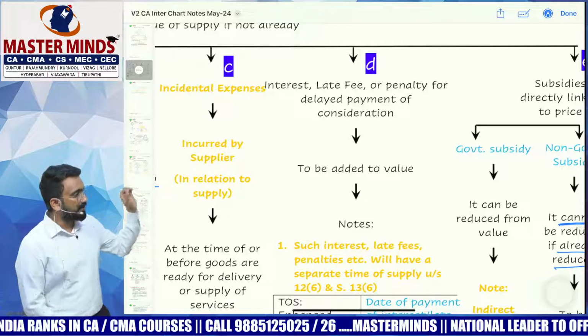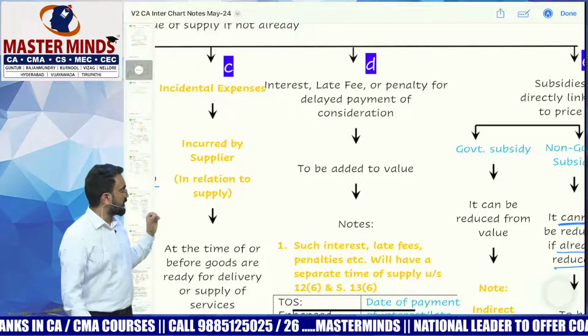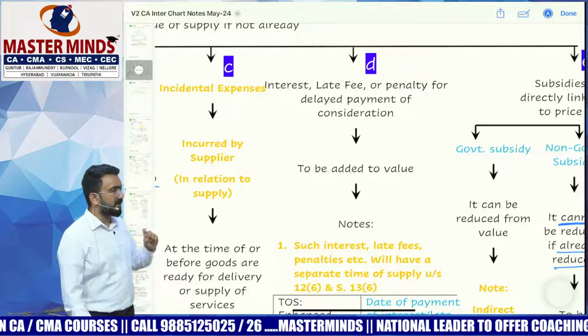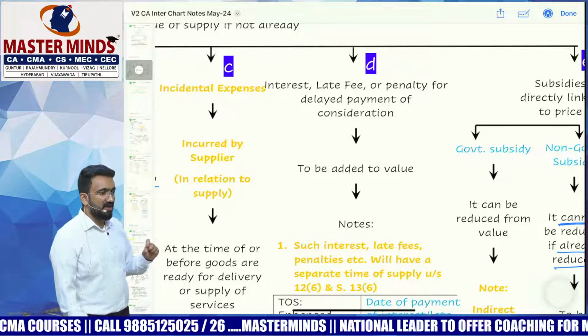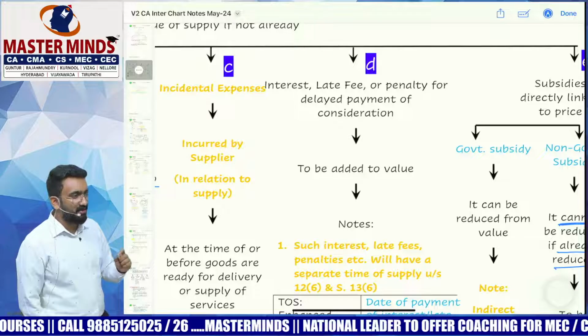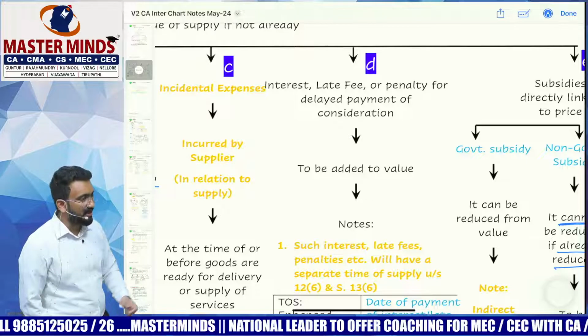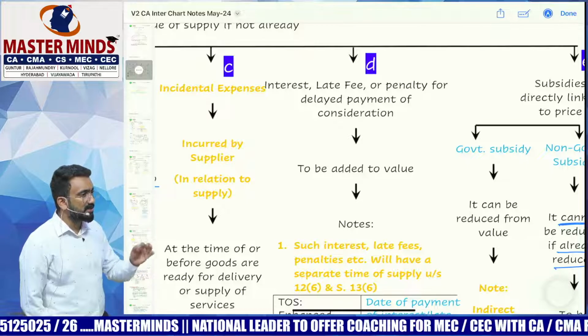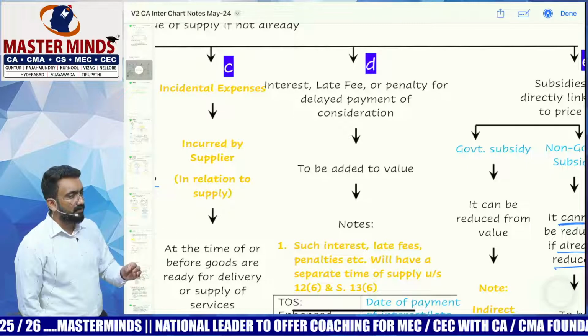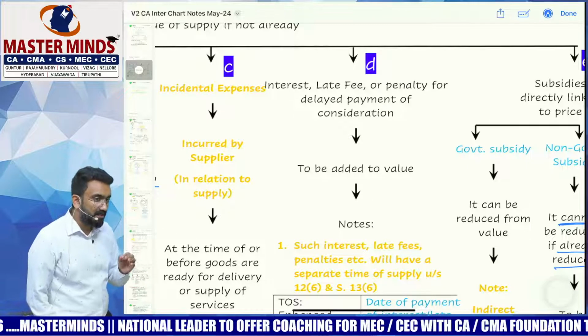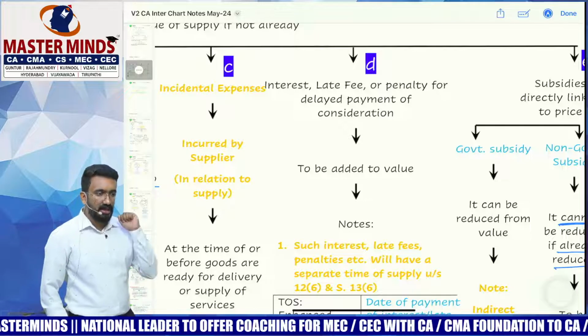No, because 15.2D says interest, late fee, penalty. They're even giving other words because the nomenclature should not be the reason why you are not including. Be it an interest, be it a penalty, be it a late fee, as long as you are charging something additional for delayed payment of consideration, it will be added to the value.